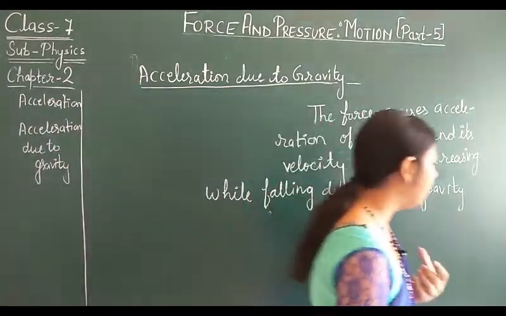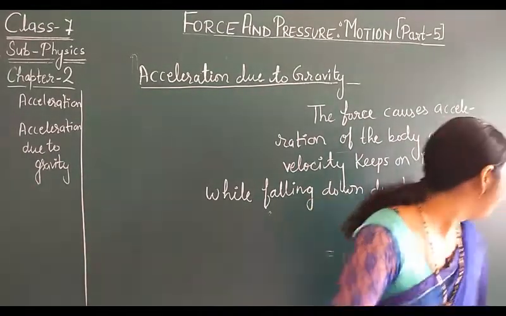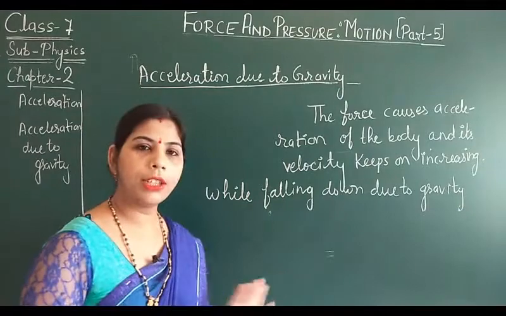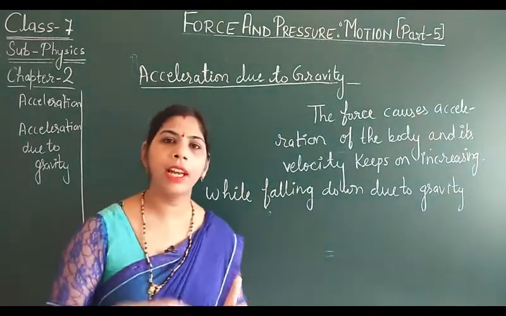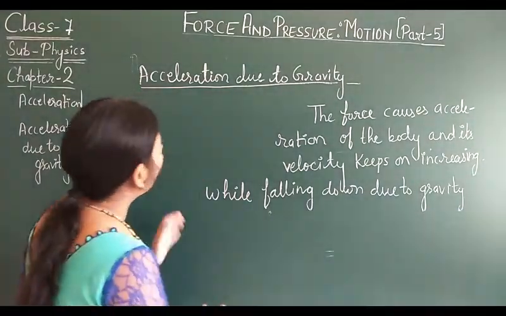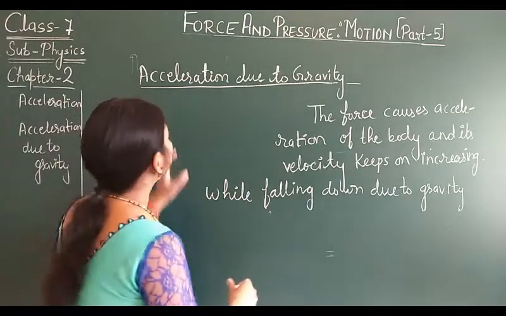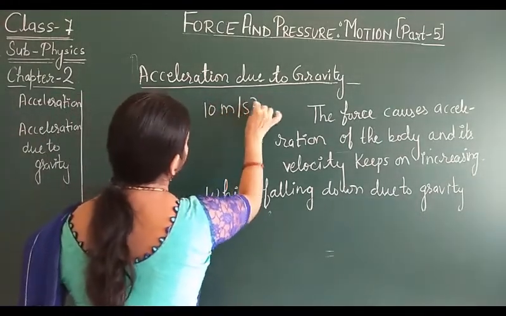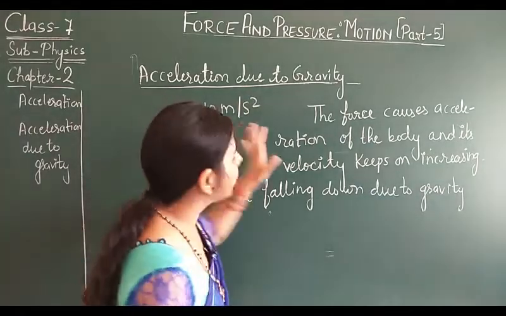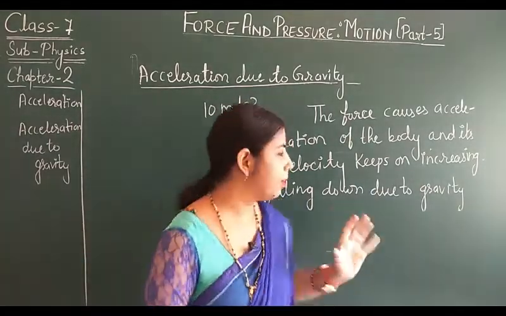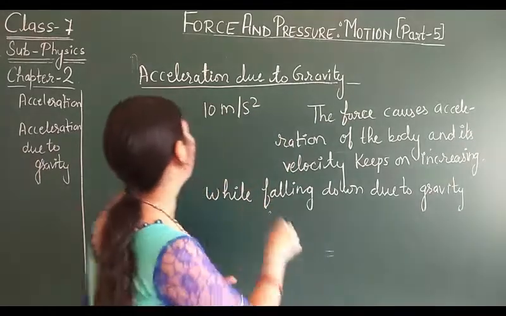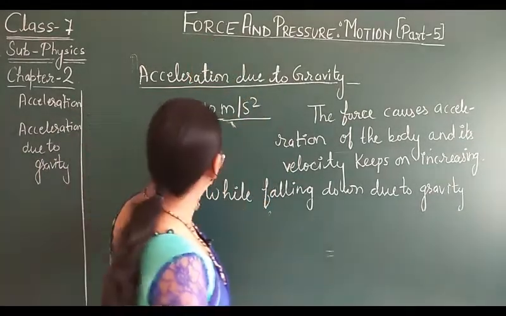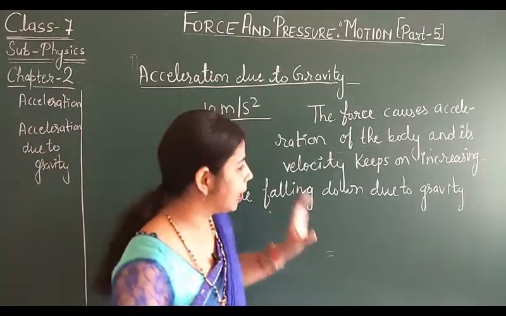It is found that it is irrespective of the mass. ये जो होता है हमारी बॉडी के मास का क्या होता है, irrespective होता है, and it is approximately 10 meters per second square. That means this is irrespective of the mass of the body, और approximate 10 मीटर पर सेकेंड स्क्वायर होता है.